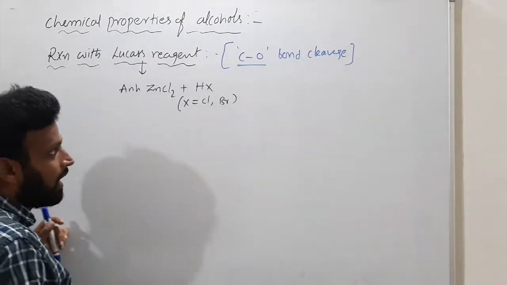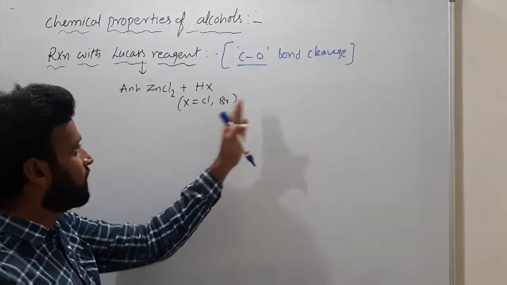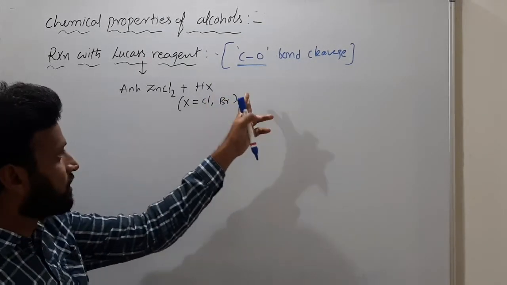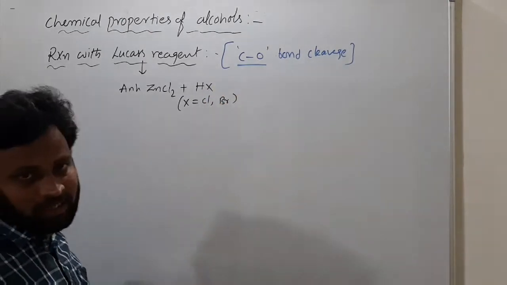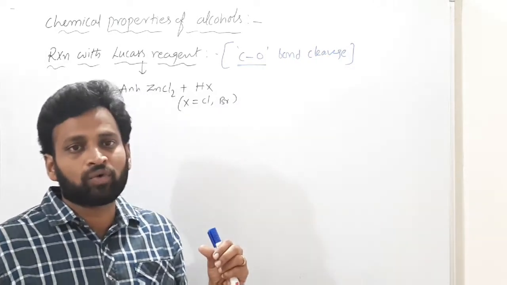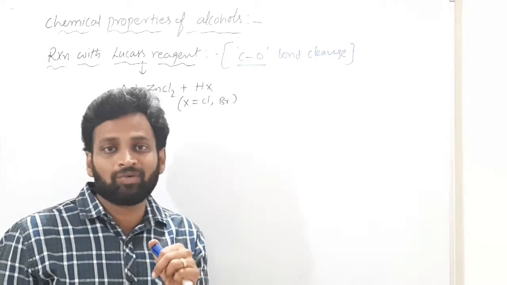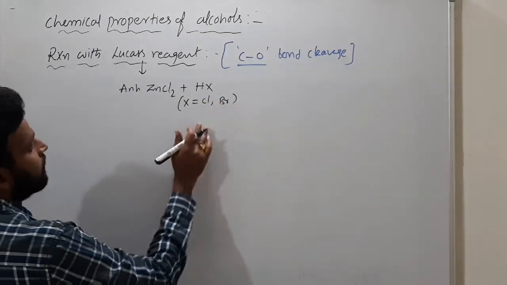Fluorine and iodine we won't use. What is the reason? If you use fluorine, it is explosive, and HF has hydrogen bonding, and if I use HI, a back reaction takes place. For that, some oxidizing agents like iodic acid, HIO3, we have to use, as I told you. So X can be chlorine or bromine.